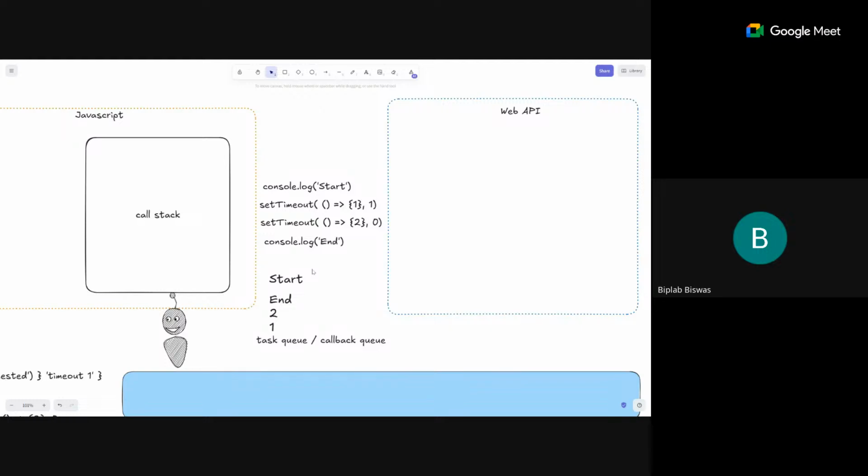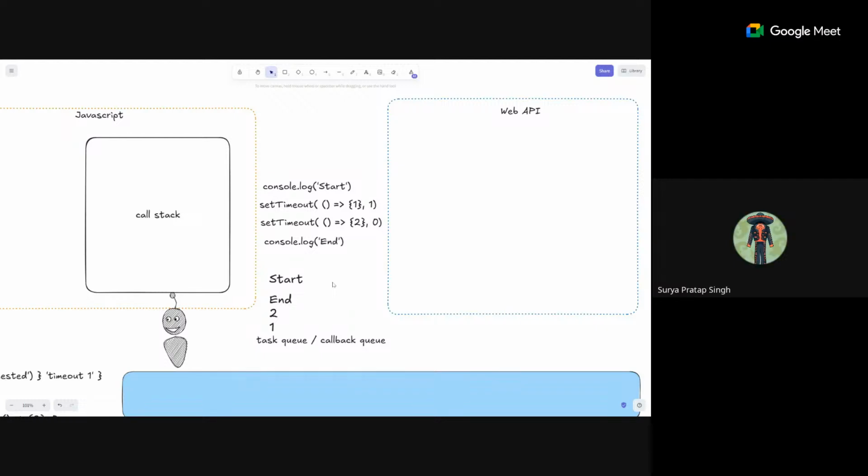So the browser itself handles all this execution in the web API. The control flow, which one should go to the web API, is decided by the JavaScript main thread.